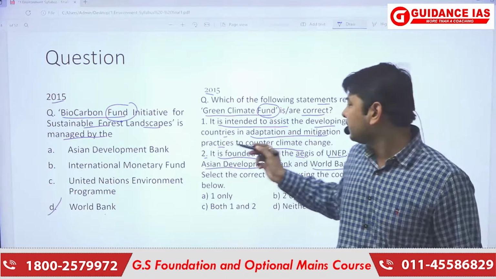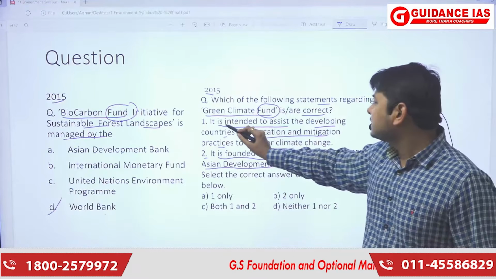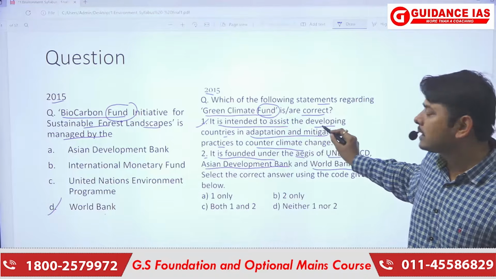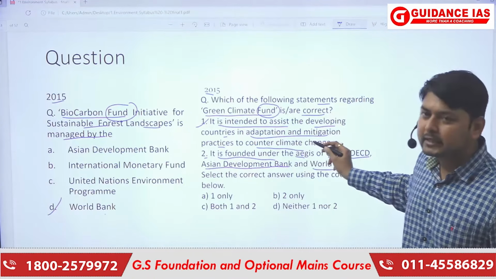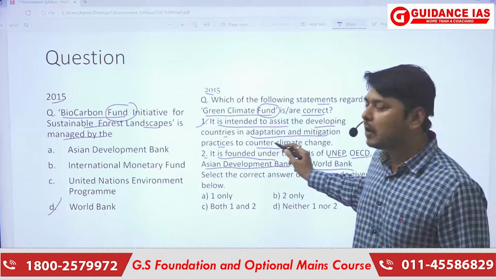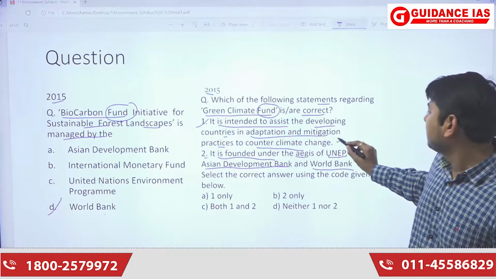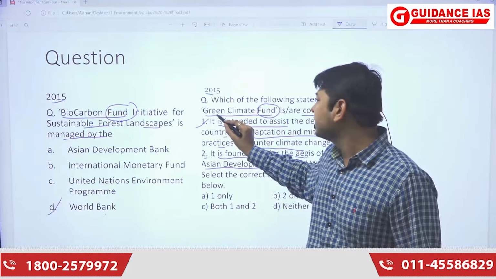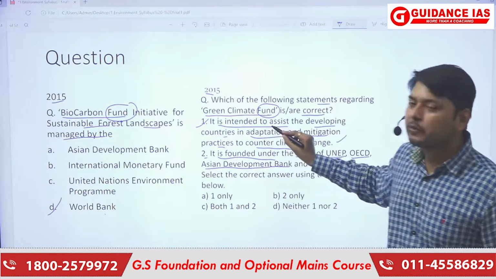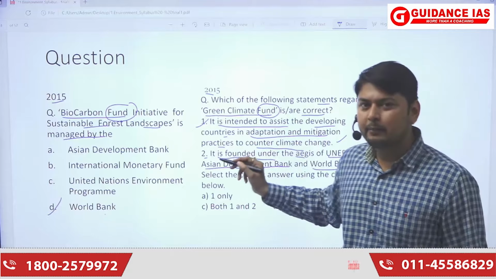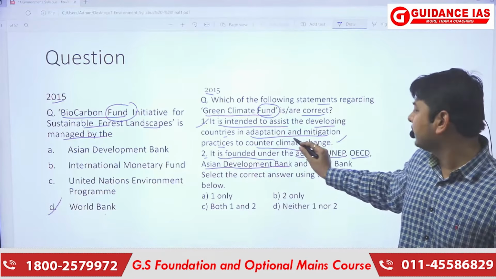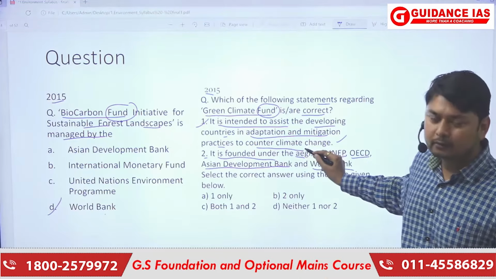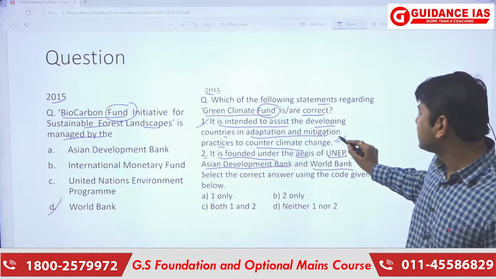So in the same year, it is asking different funds with different bodies or which are the founders of this fund. So in this statement, this option is right that it is intended to assist the developing countries in adaptation and mitigation practices to counter climate change. Okay, we can assess this through the statement itself that it is Green Climate Fund. So it will be made available for tackling mitigation and adaptation to counter climate change. So this option is correct.